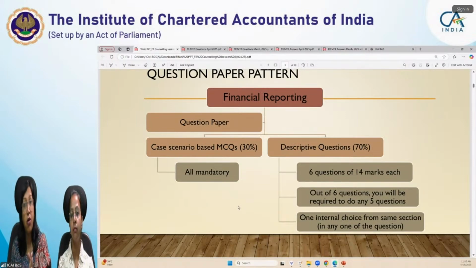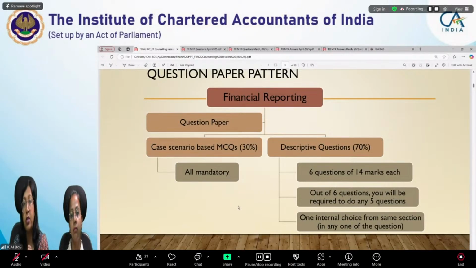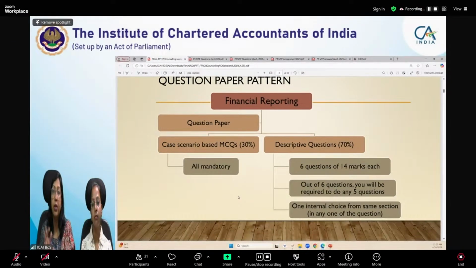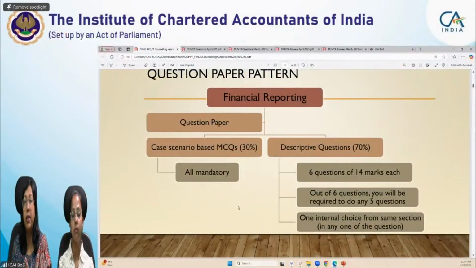You won't get those 15 minutes to read the MCQ paper part. That part 1 objective type questions will not be provided to you before time. That will be provided only exactly at 2 o'clock. The 15 minutes additional time is given only for reading the question paper for the descriptive questions. In that descriptive paper you can mark which question you have to do first and which you have to attempt later. But for your MCQs, whenever you get the question paper along with the answer sheet, at that time you'll get that MCQ part 1 question paper.